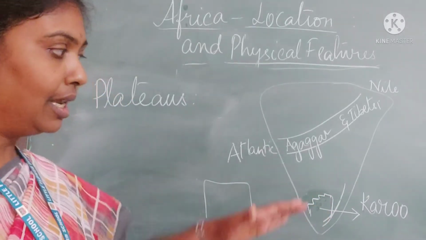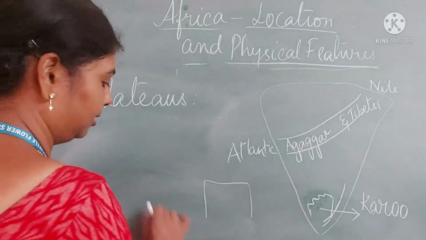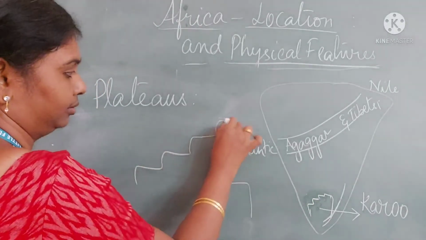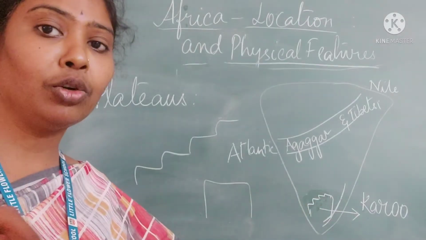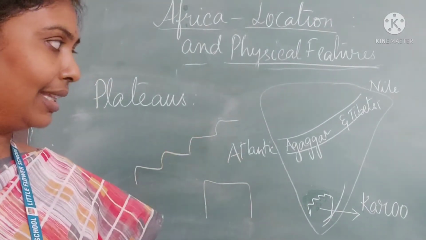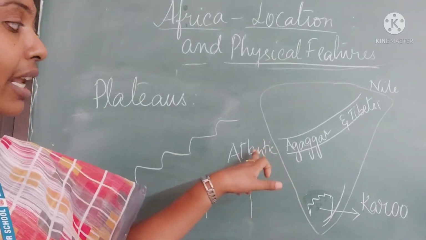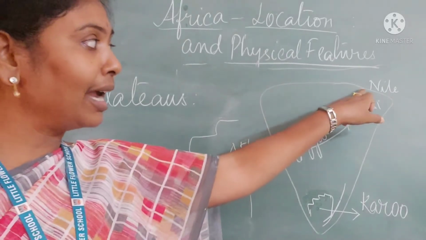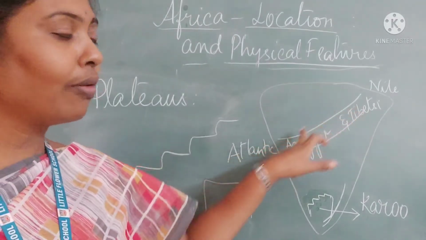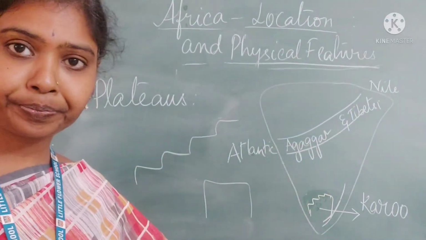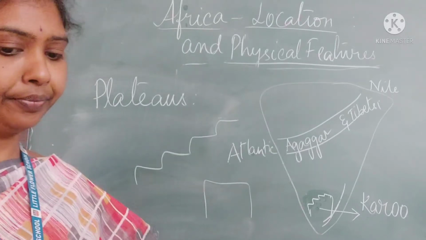Actually, the slope is like this. It has a series of steps, just like step farming when you do, it will be like that. And in between the Atlantic and the Nile Valley, you have another low plateau.